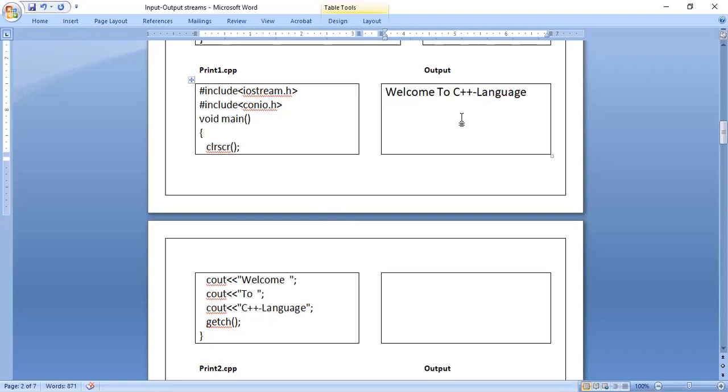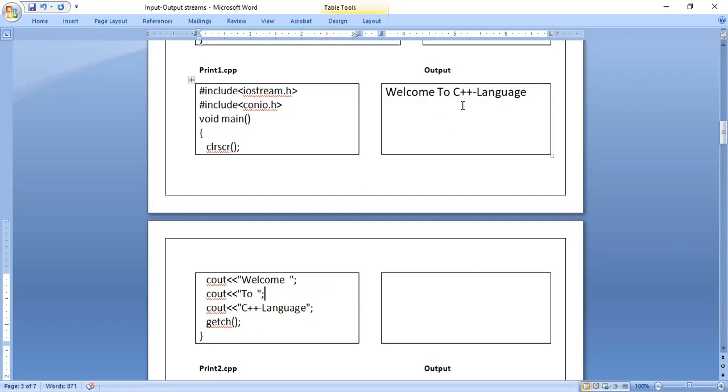What happens here is after the first cout statement is executed, that is after printing the word welcome, it looks for two things, either \n or endl. If any of these two things are there, then whatever is present in the next cout statement is printed on the next line. Otherwise, whatever is present in the next cout statement will appear on the same line in the output.